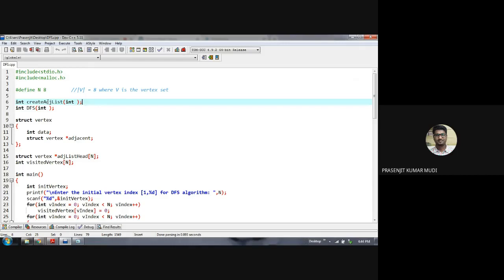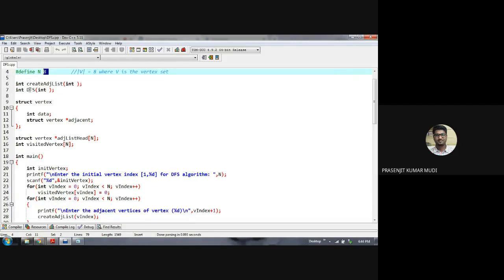Create adjacent list is a function which is creating the adjacency list, meaning there will be 8 linked lists corresponding to the 8 vertices. Then there is a function. See, the prototype declarations are very simple. So DFS is the function which is doing the depth first search algorithm.